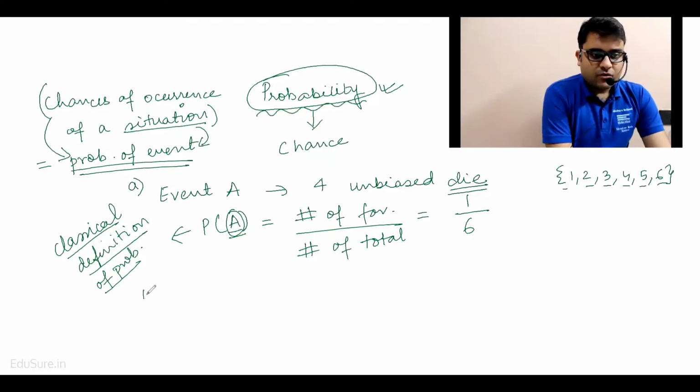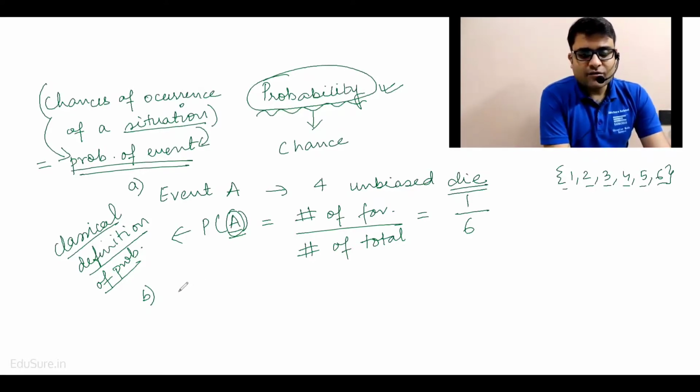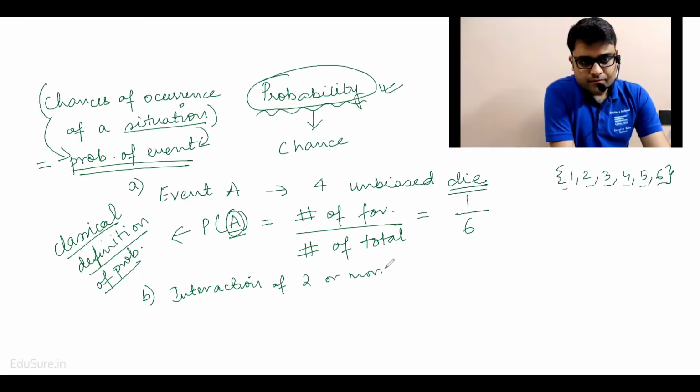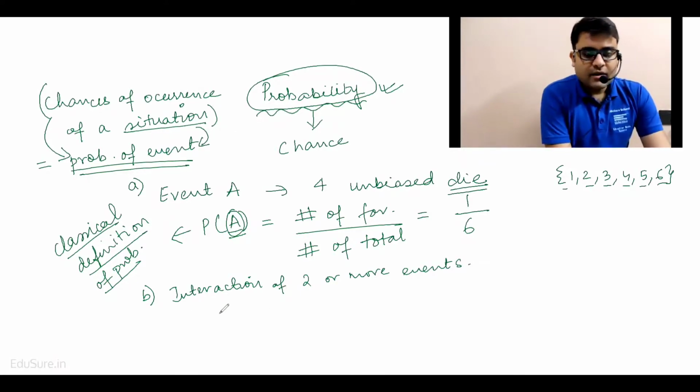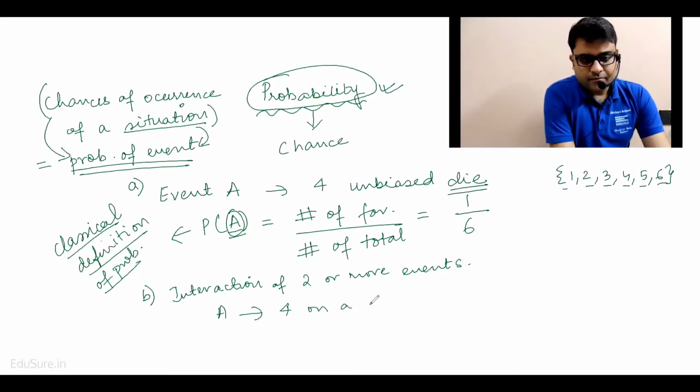Okay, next we come to the interaction of two or more events. Okay, let's consider the event A as getting a 4 on a die. Consider the event B as getting an even number on a die.